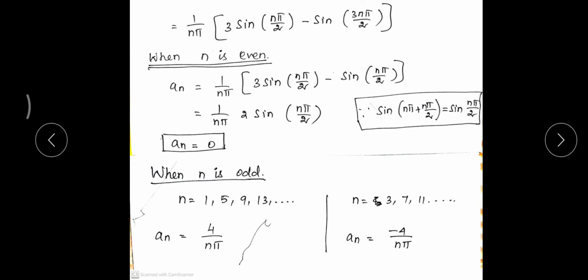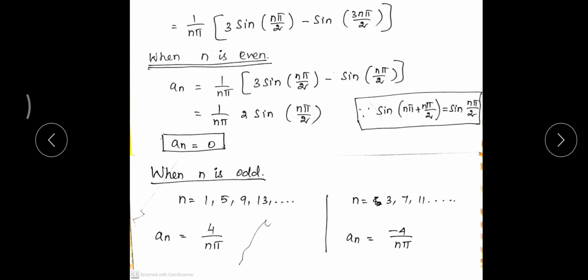Since it is n pi by 2, let us substitute n is equal to 1 here. This becomes sin pi by 2, and this becomes sin 3 pi by 2. Sin 3 pi by 2 is in the third quadrant, so that is giving minus. Minus of minus will become plus, that will be added with this, so it becomes 4 totally. Sin pi by 2 is 1, so 4 times 1 is 4. So the answer is 4 by n pi.